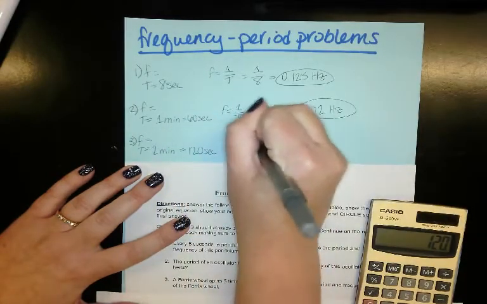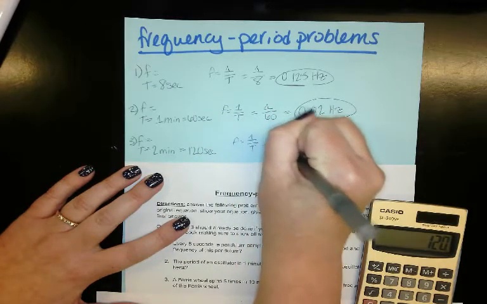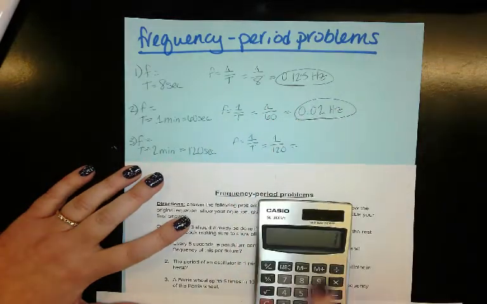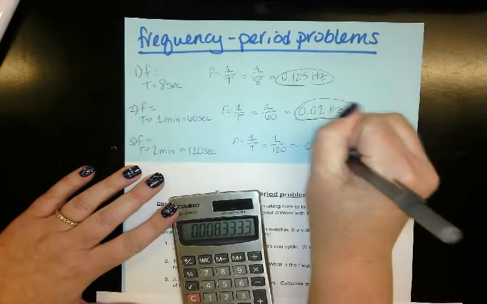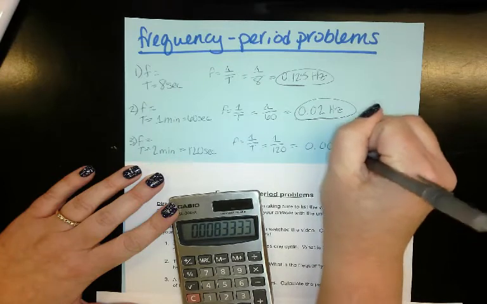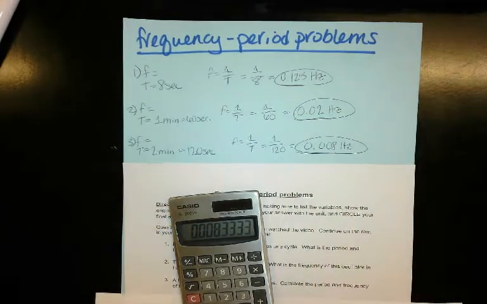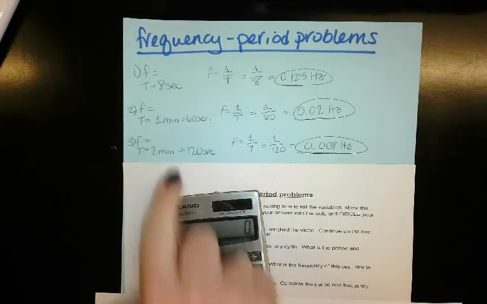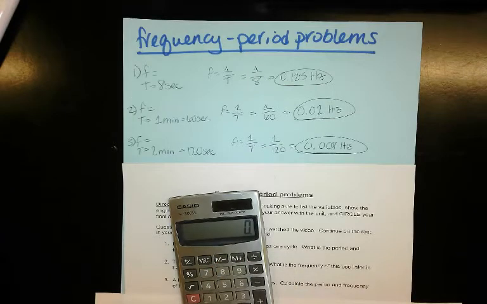So frequency equals 1 divided by the period. 1 divided by 120 would give you 0.008 hertz. Okay, that's as simple as you can make it. You just take 1 divided by a number. You just have to make sure your time is in seconds, and that you're only looking at it going around 1 time.